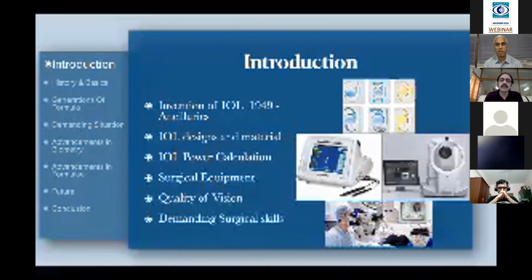Just for the power calculation, there was a separate industry. All these, the biometers.